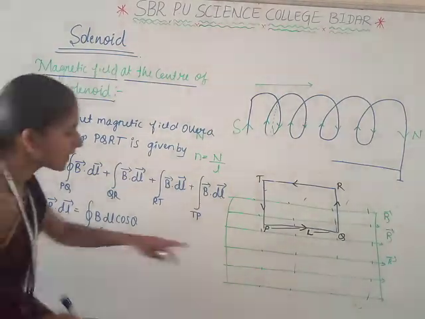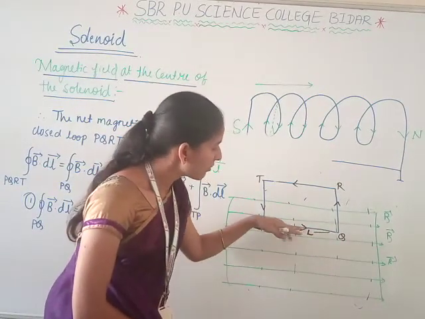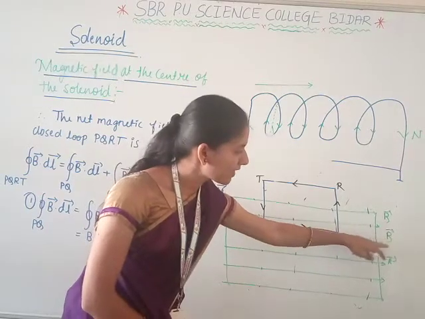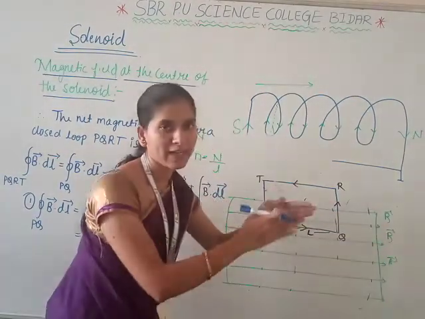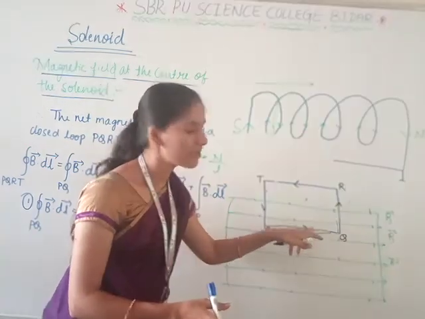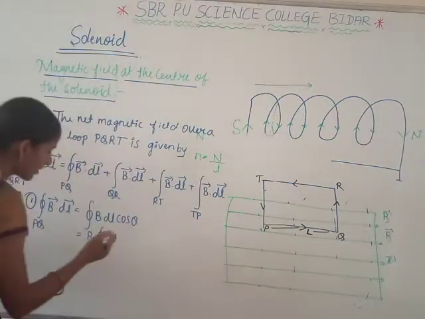The current is moving in this direction with length L. Both the current and magnetic field are in the same direction. When they are parallel to each other, there is no angle, so theta is equal to 0.